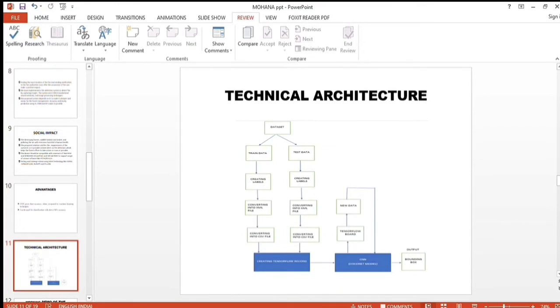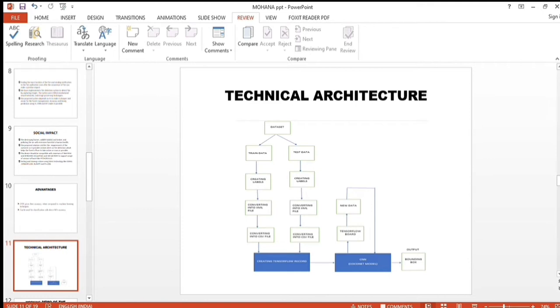Here the dataset is divided into two parts, the training data and the test data. Both the training data and the test data create labels, which is the process of identifying and marking various details in an image through segmentation and feature extraction. Here segmentation means the image is divided into separate parts or sections. Feature extraction means a piece of information is extracted from an image. It can also reduce the amount of data for a given analysis.